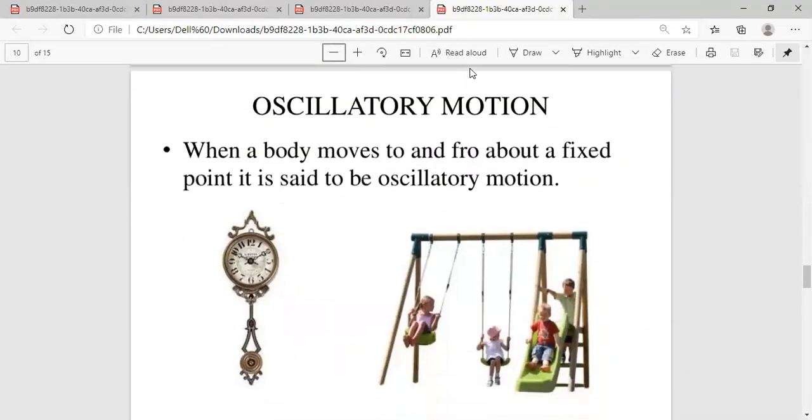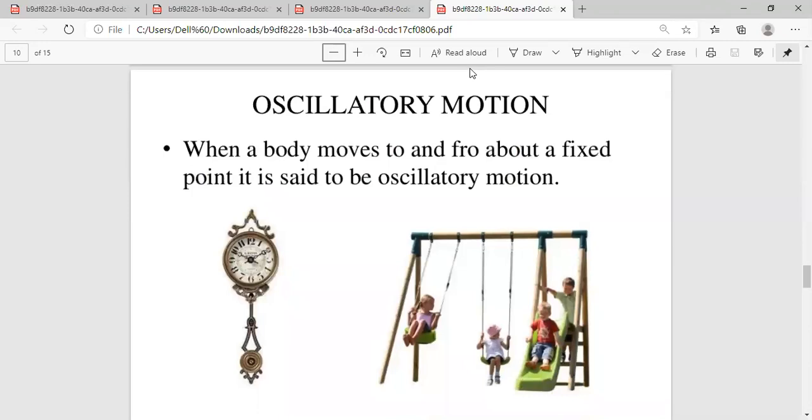Next comes oscillatory motion. So oscillatory motion means when a body moves to and fro about a fixed point. This type of motion is known as oscillatory motion. So here a few examples are there.